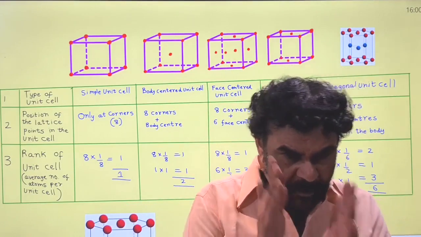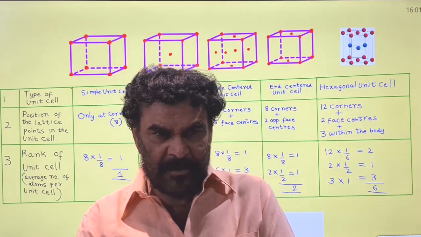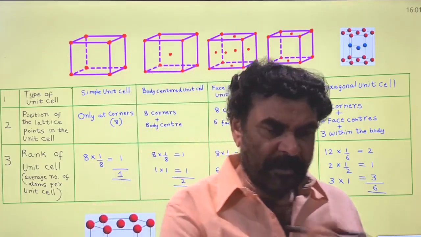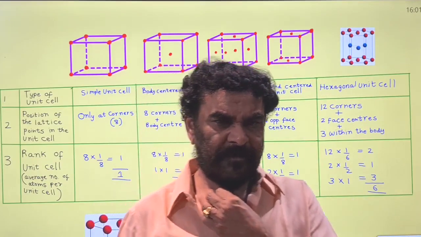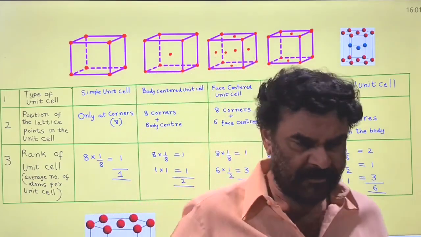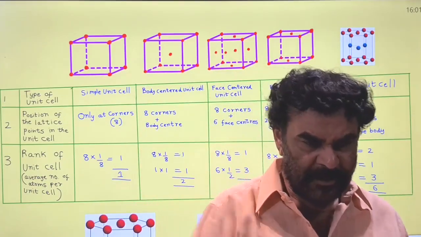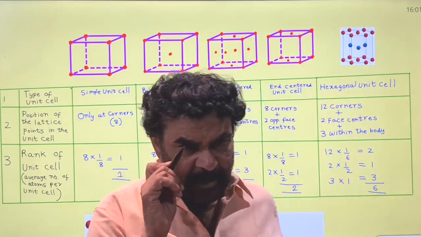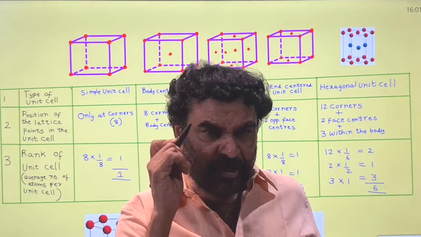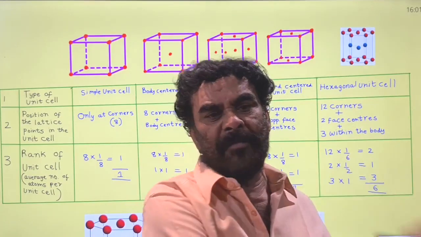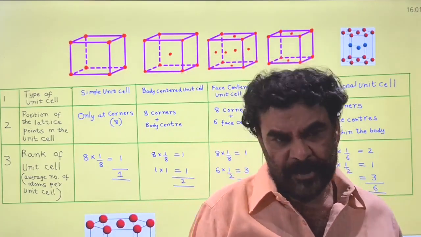Now we are going to study about the rank of the unit cell. There is a term known as the rank. It is nothing but the number of lattice points actually contributing to the formation of the unit cell.